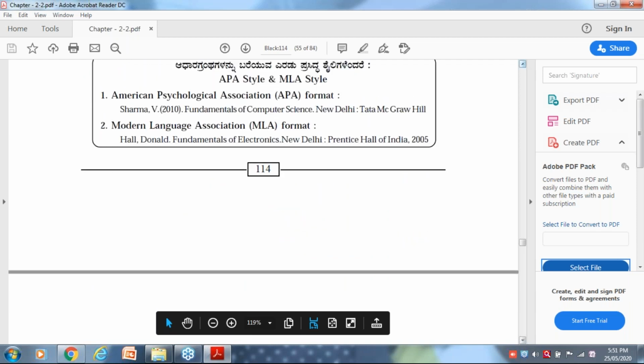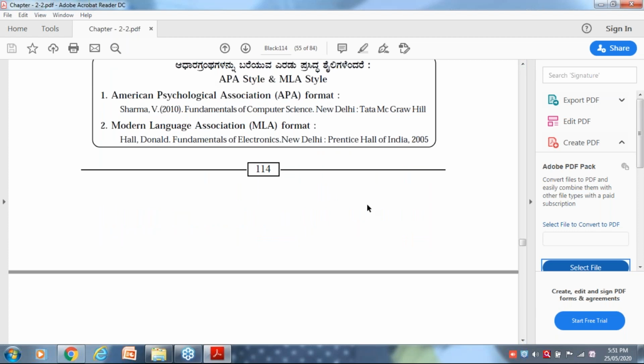Please take a screenshot of it and remember it. APA means American Psychological Association, APA format. These are the only two formats which are popularly used by researchers to write their reports.